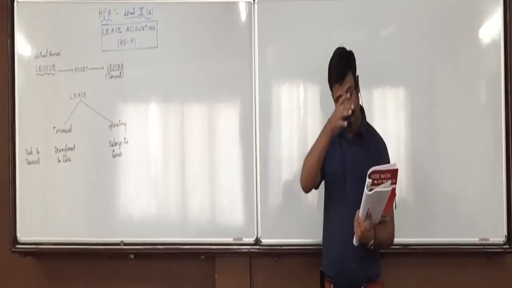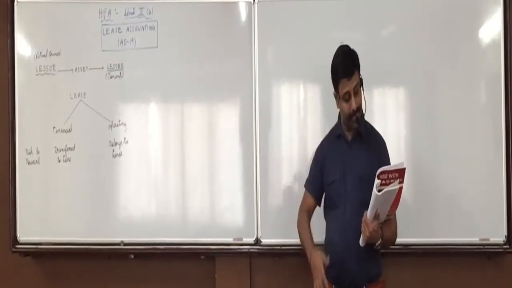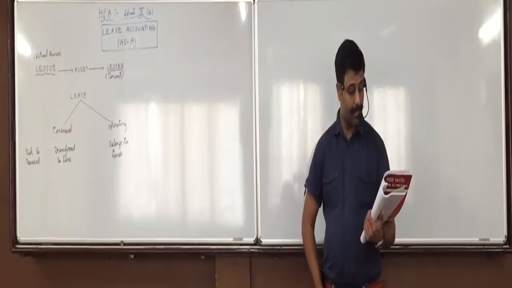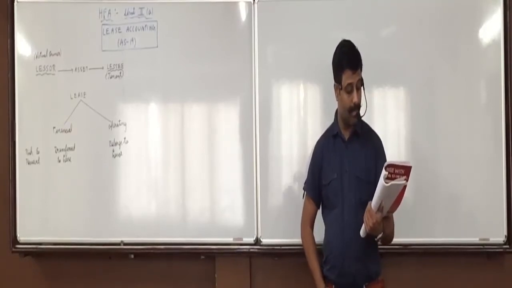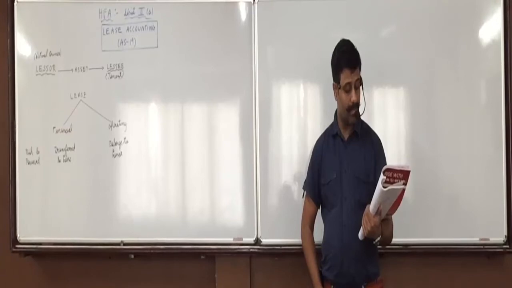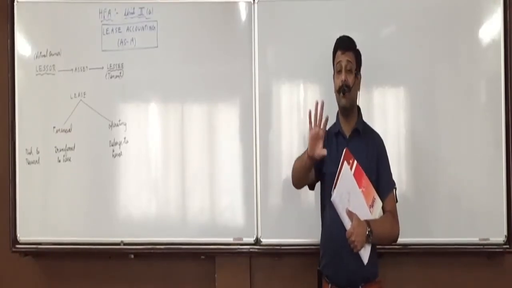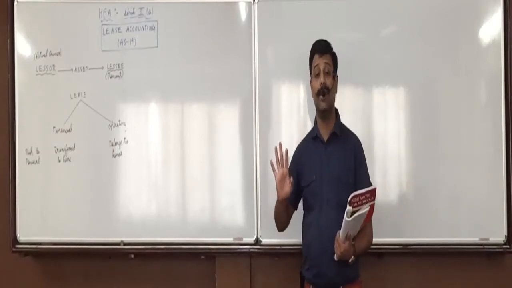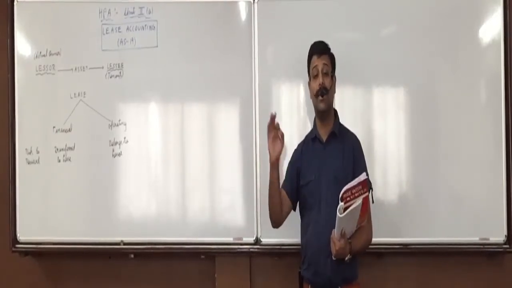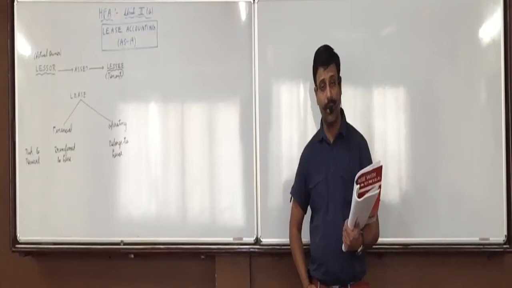Recognize lease income in the profit and loss account using the straight line method, unless any other method reflects a more systematic allocation of earnings derived from the diminishing value of the leased out asset. So straight away 1,30,000 he will show as an income in the P&L account on the credit side. Straight line method: 13 lakhs divided by 10. 1,30,000 will be shown as an income in the P&L account on the credit side.